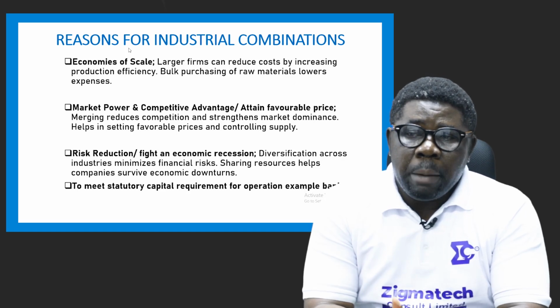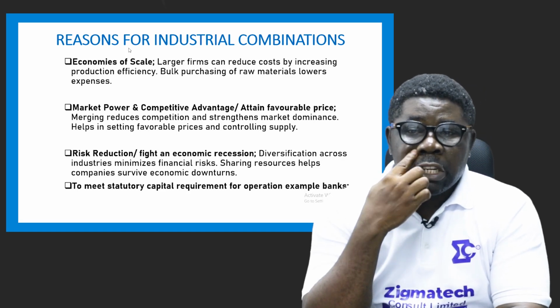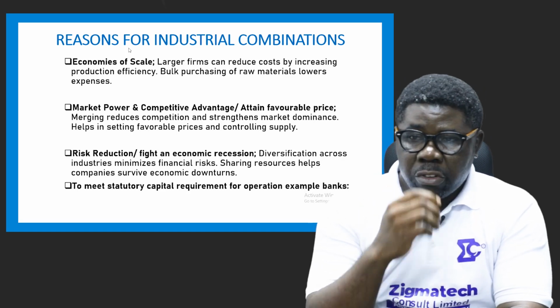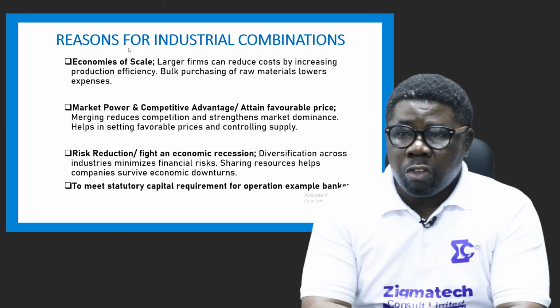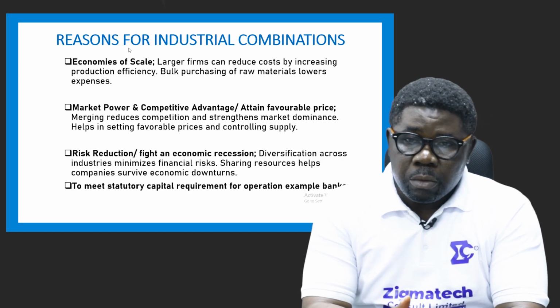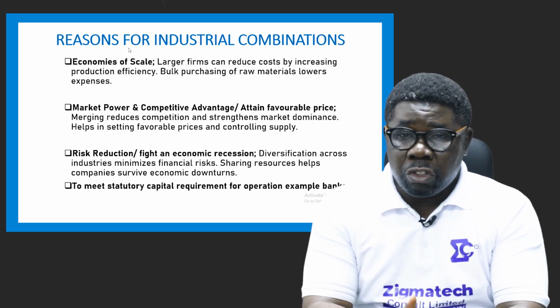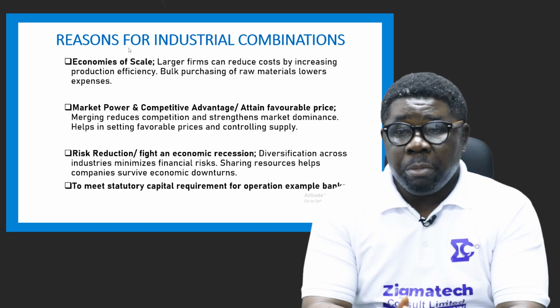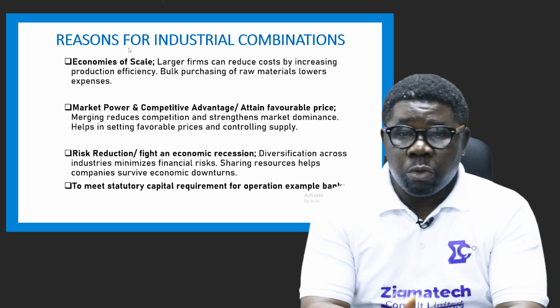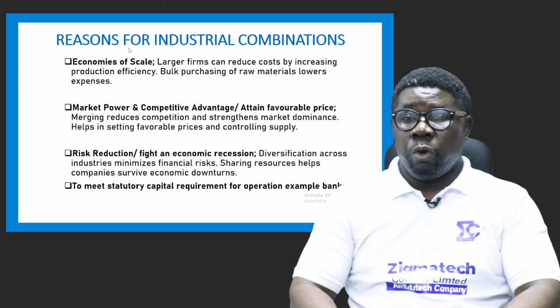By diversification across industries, they minimize financial risk. By sharing resources, these companies help themselves to survive economic downturn. Some want to evade the effect of recession, so they join other businesses to continue doing business and reduce the risk of failure in business.